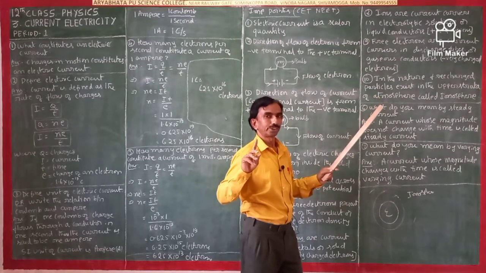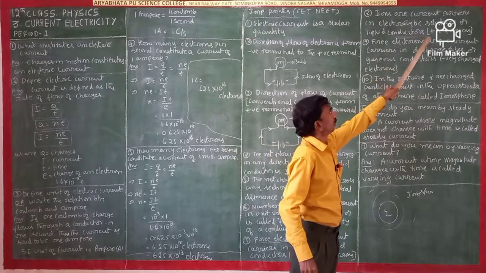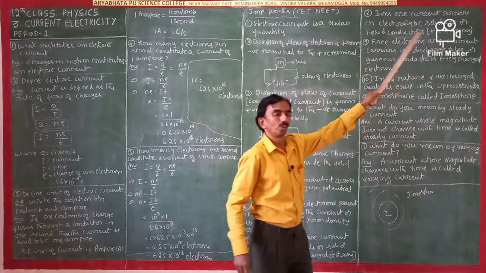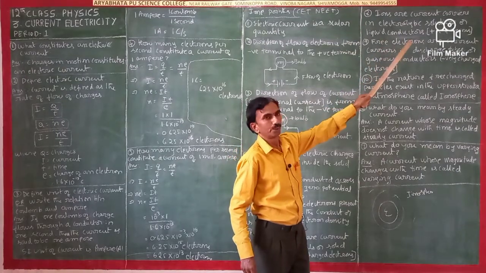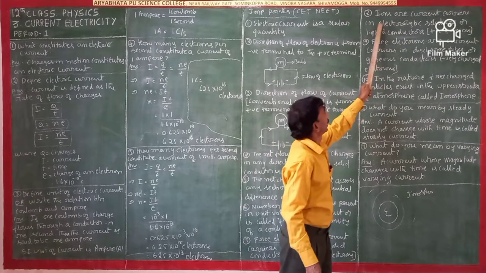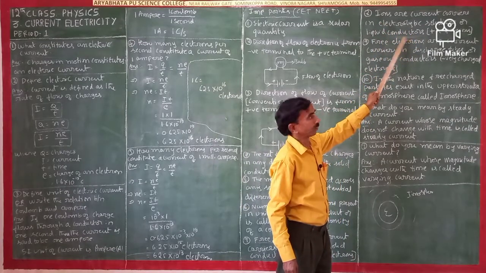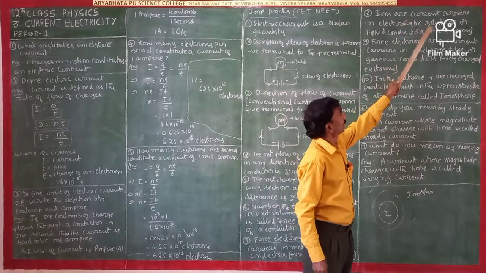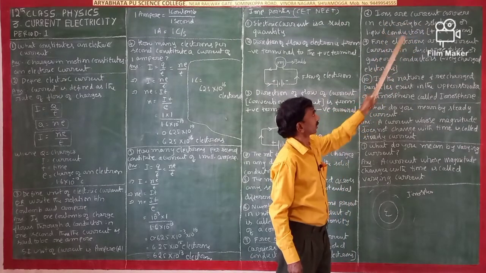Ions carry both positive and negative charges. So ions are current carriers in electrolytic solutions or liquid conductors.